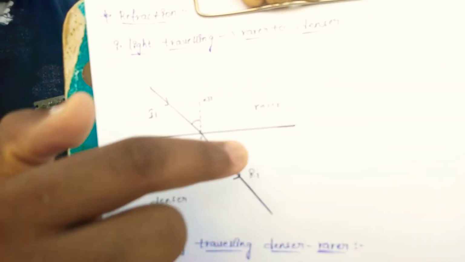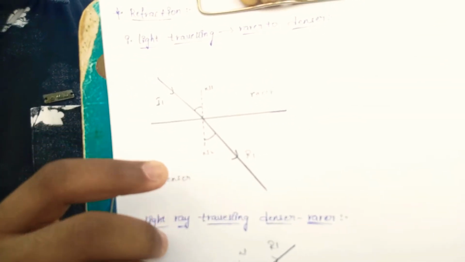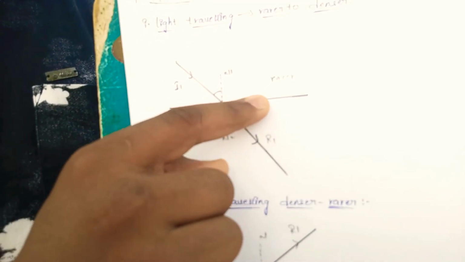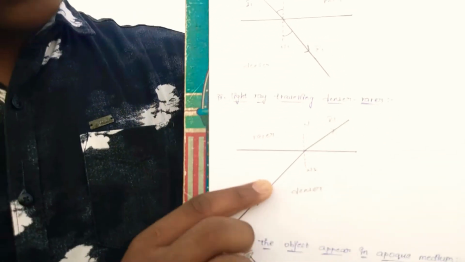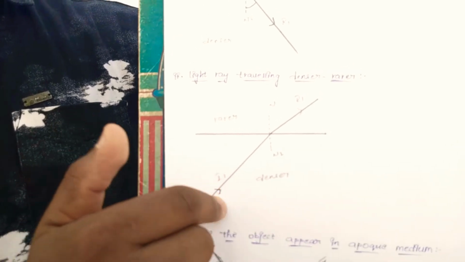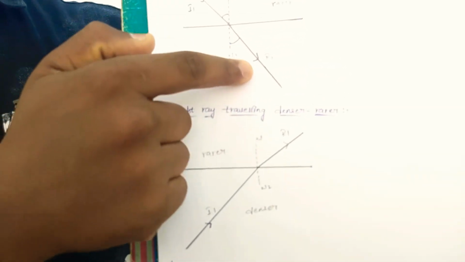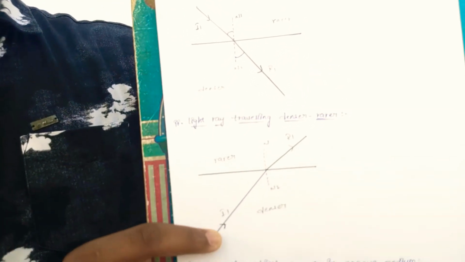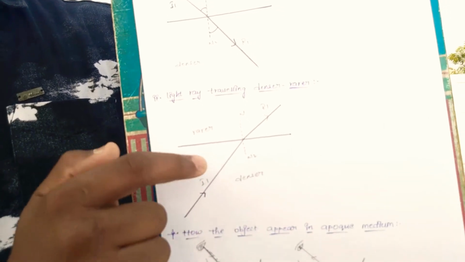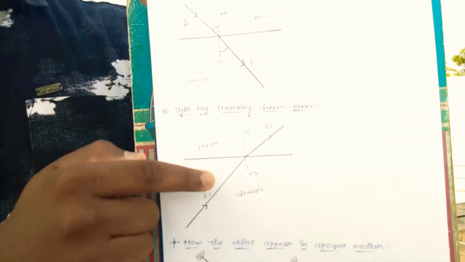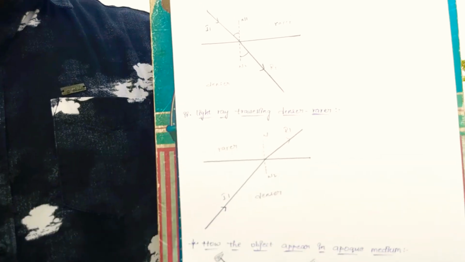This is air medium. This is denser medium. Any object is known as denser and any air medium is known as rarer. And here the light ray is traveling denser to rarer. Here rarer to denser, here denser to rarer. This is the incident ray. This is the reflected ray. Here also it is somewhat bent against the normal ray.